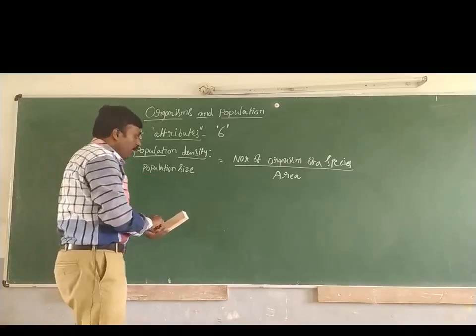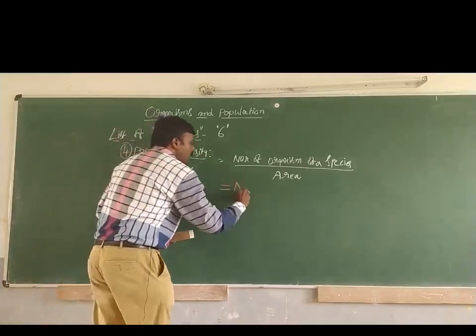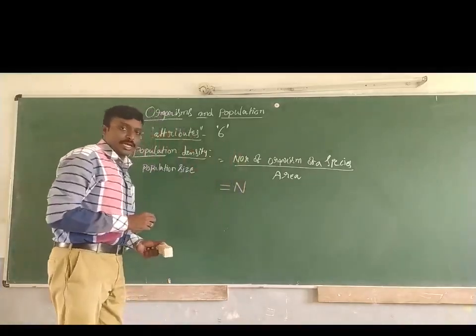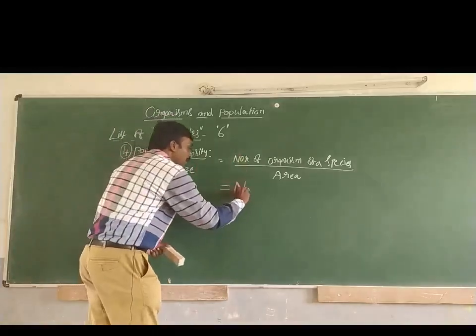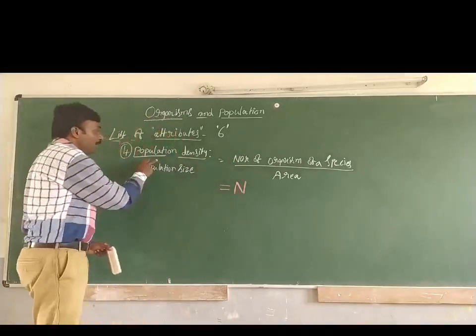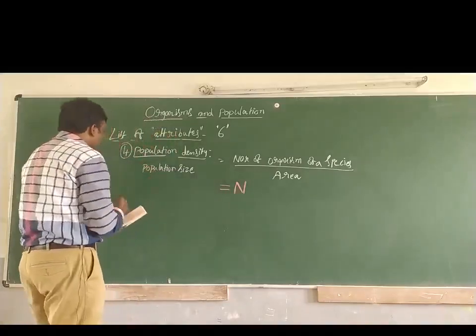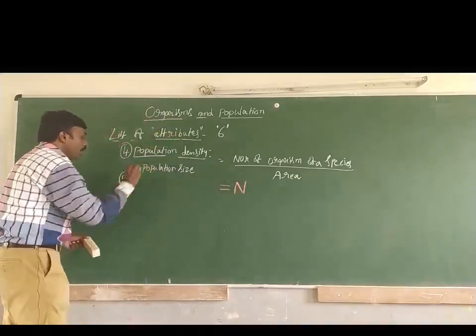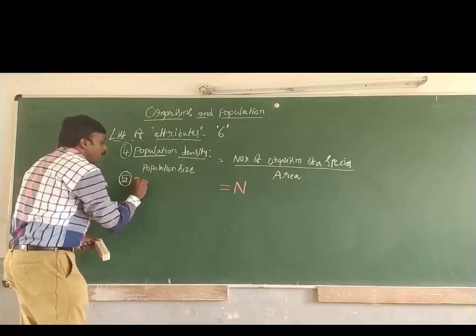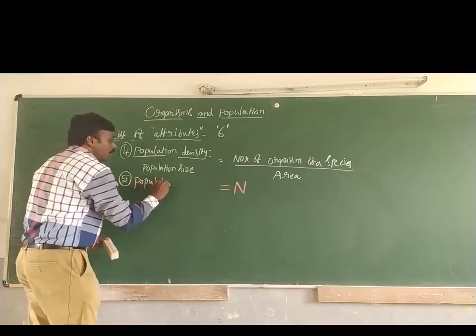And remember, it is denoted with capital letter N. So capital letter N denotes what? Population density or population size. Then moving on to the next attribute, the fifth attribute is population growth.